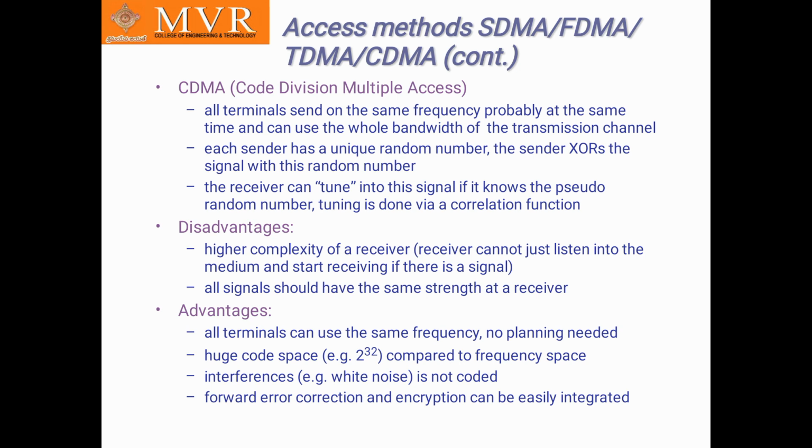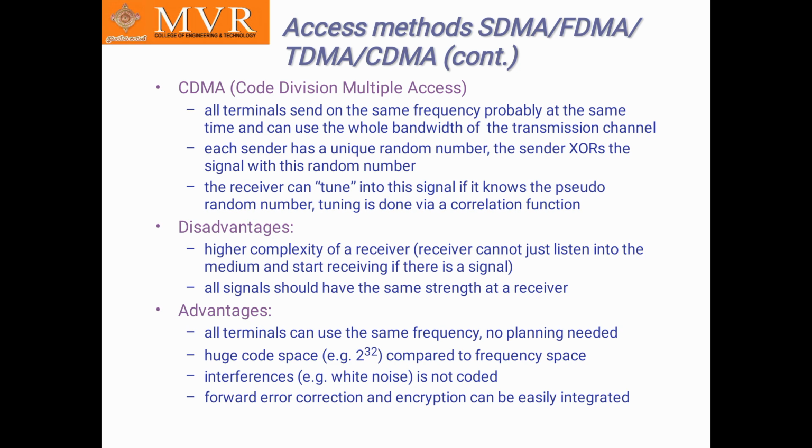Okay, that is CDMA, code division multiple access. The code means a unique random number, and it uses the whole bandwidth of the transmission channel. The receiver receives the signal by tuning to the pseudo random number.